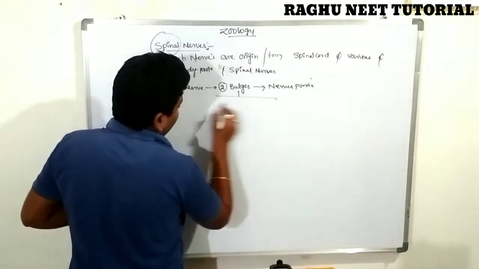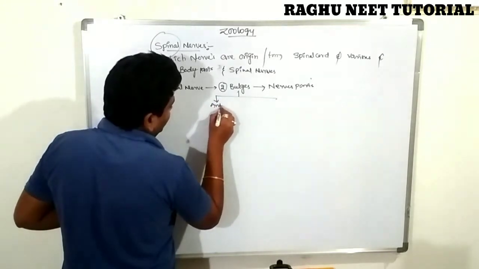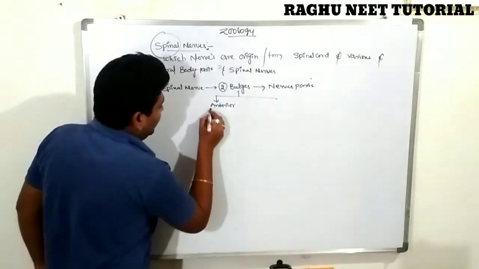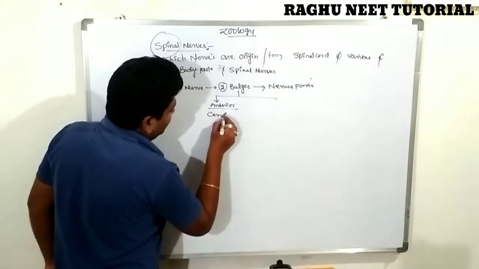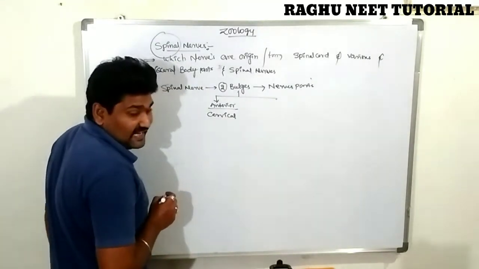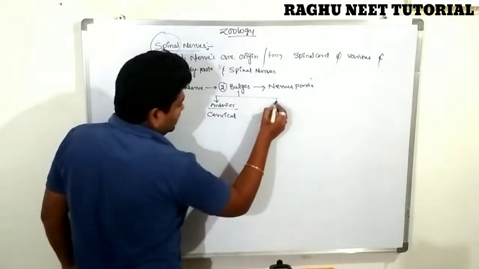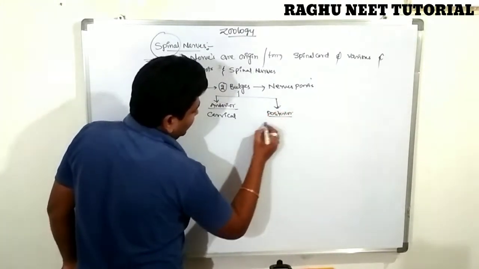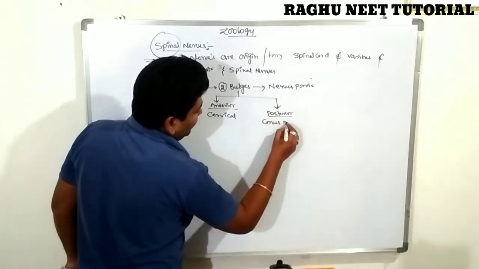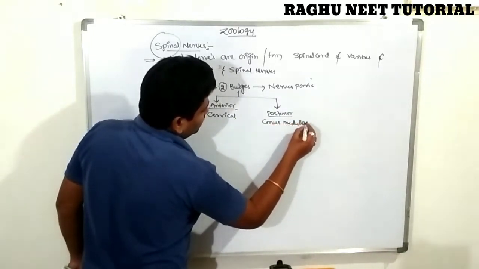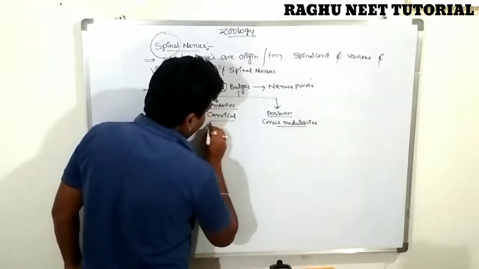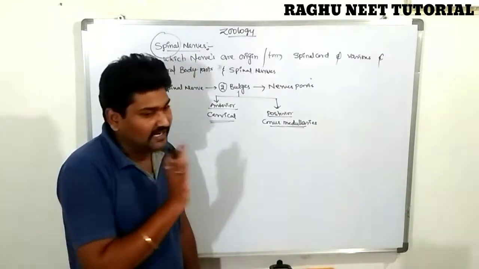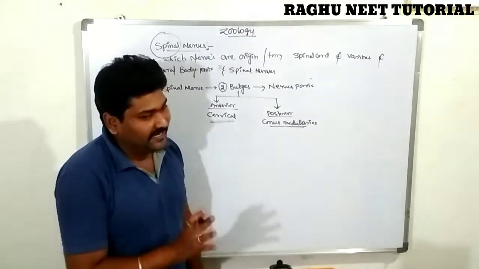The anterior bulge part is known as the cervical bulge part, with cervical nerves. The posterior one is called the conus medullaris. Very important. These terms are very important. What is the first one? Cervical bulges or cervical nerves. The next one is the conus medullaris.